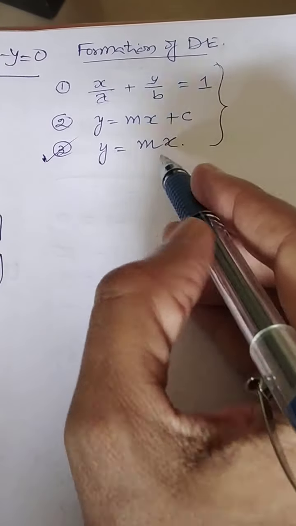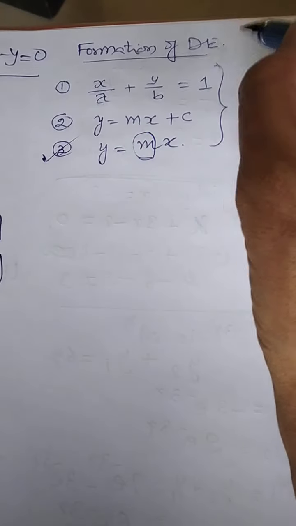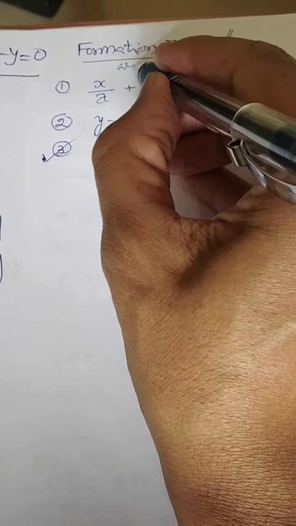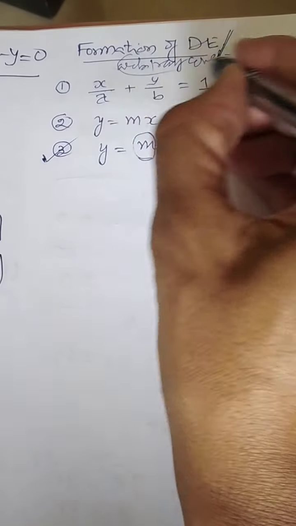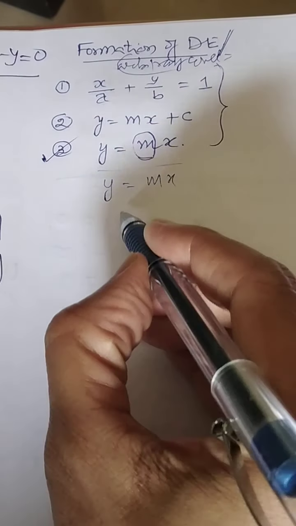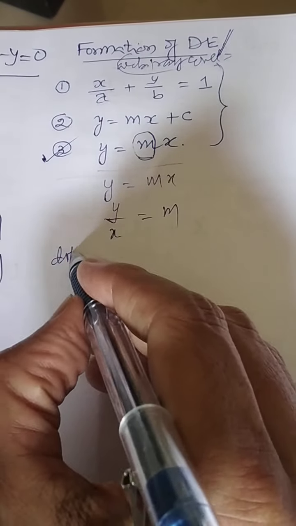y will be equal to mx. Your intention is to eliminate this arbitrary constant. Sometimes the formation is also called eliminating the arbitrary constant. This is another way of framing a question. So if you consider y equal to mx, then y by x can be written as m. And now you can differentiate.